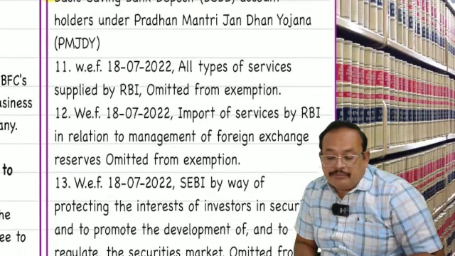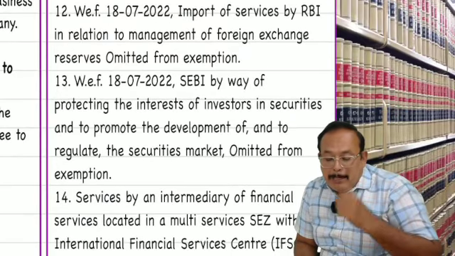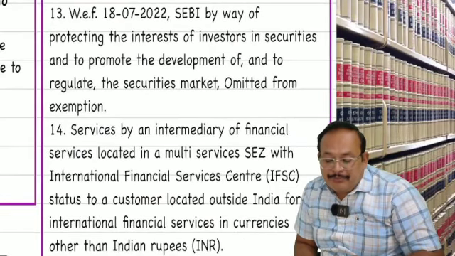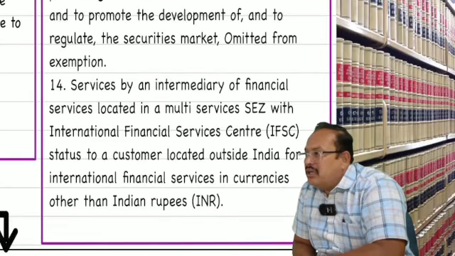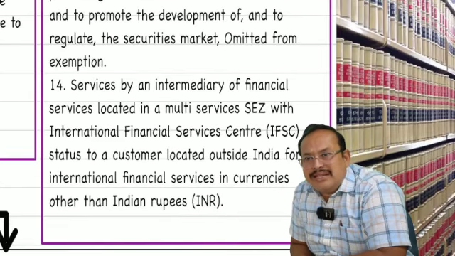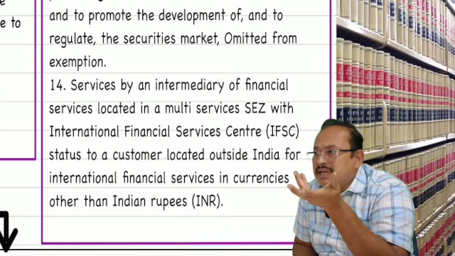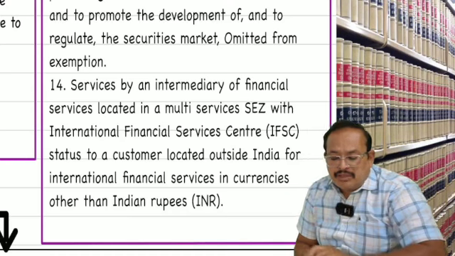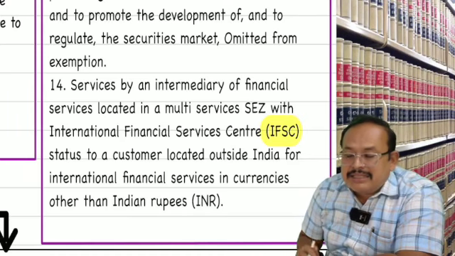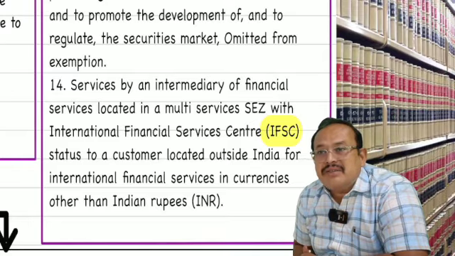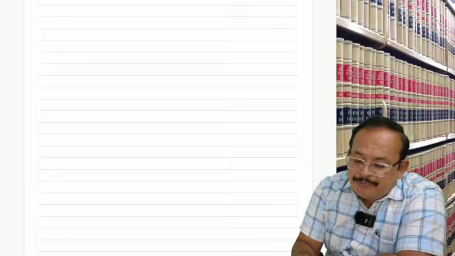Further, almost we covered here. Taxable I am not referring. Exemption omitted I am not referring. Exemptions omitted meaning what? Became taxable. Exemption omission means what? Became taxable. Now, this one I will refer. IFC, International Financial Service Center. I will tell you about this particular concept.